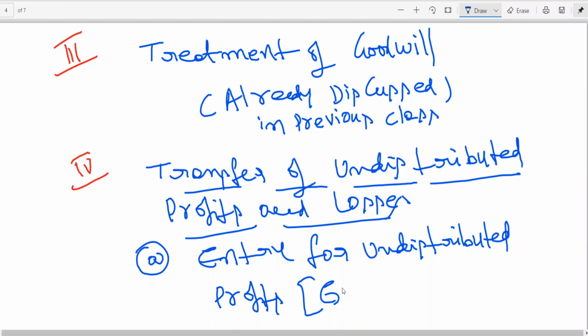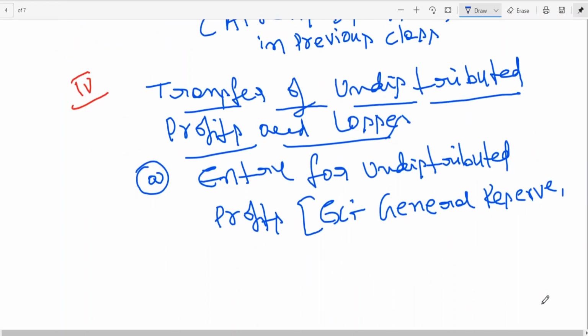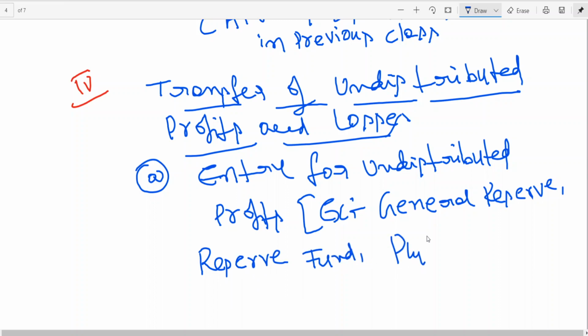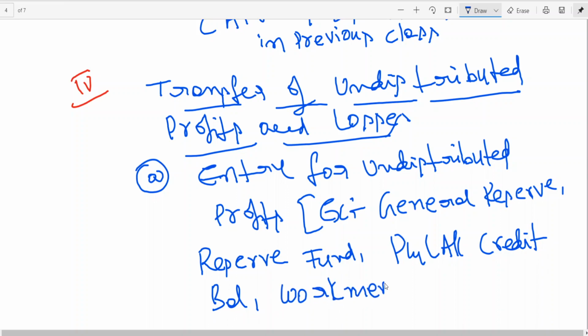Here I am writing examples. General reserve. This is saving belongs to old partner. General reserve or reserve fund or P&L account credit balance, workmen compensation fund. For workers, for any compensation, you are creating some reserve out of your profit.